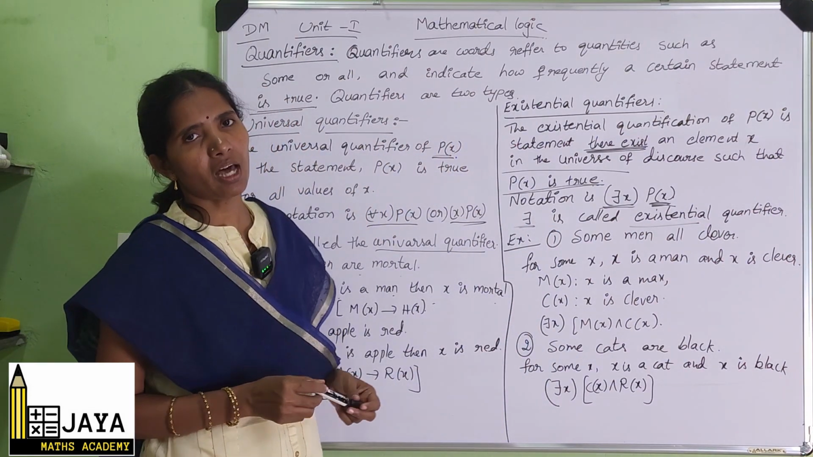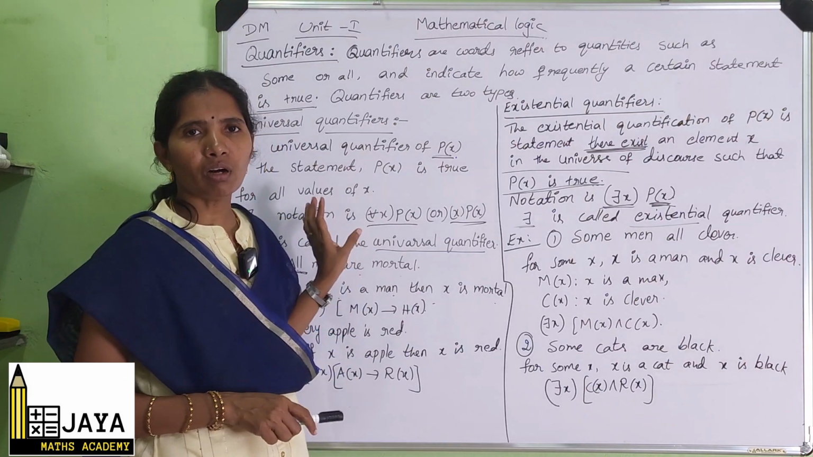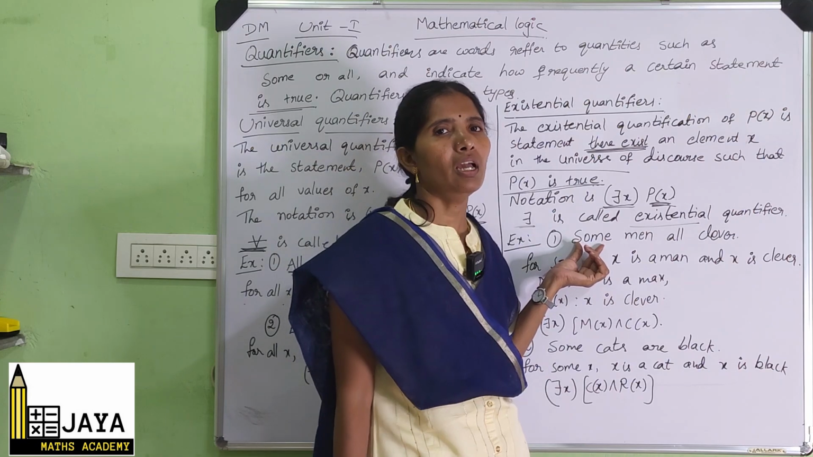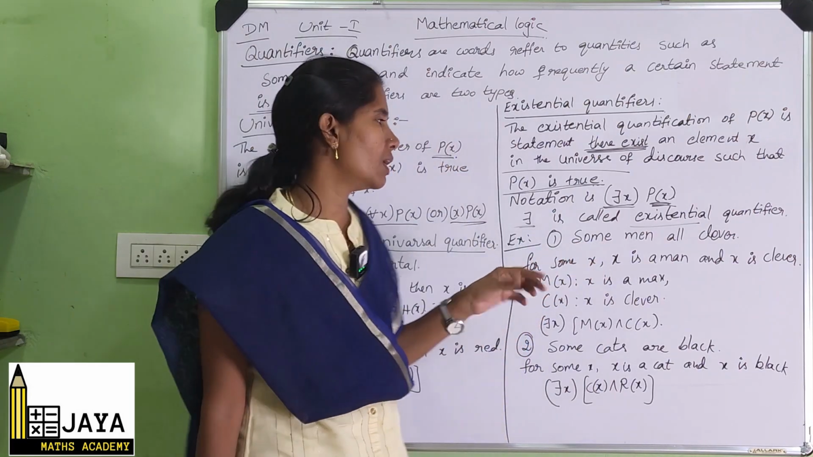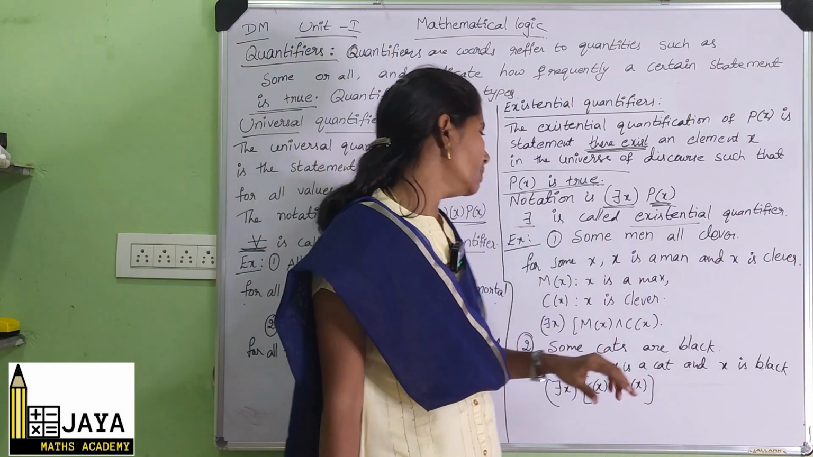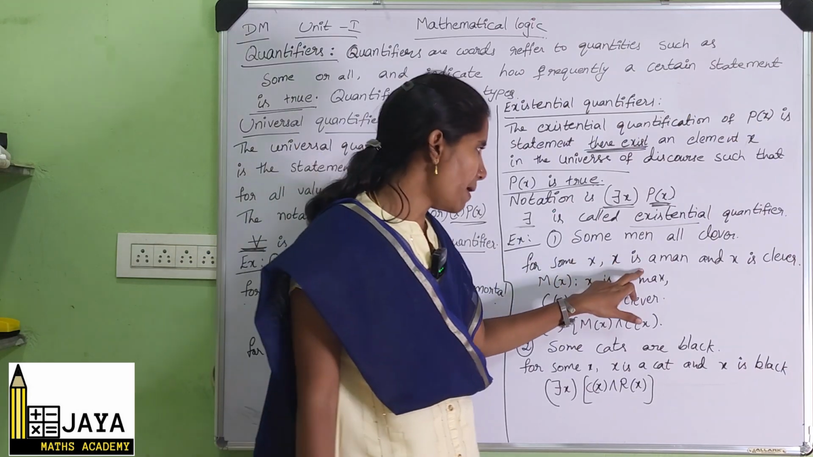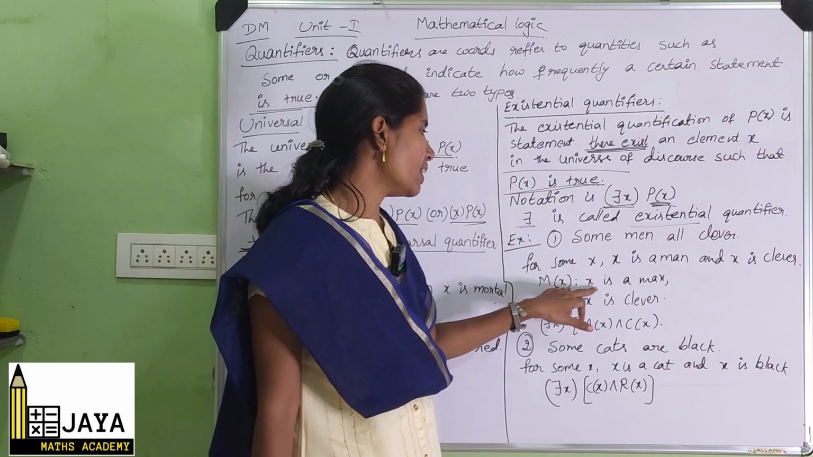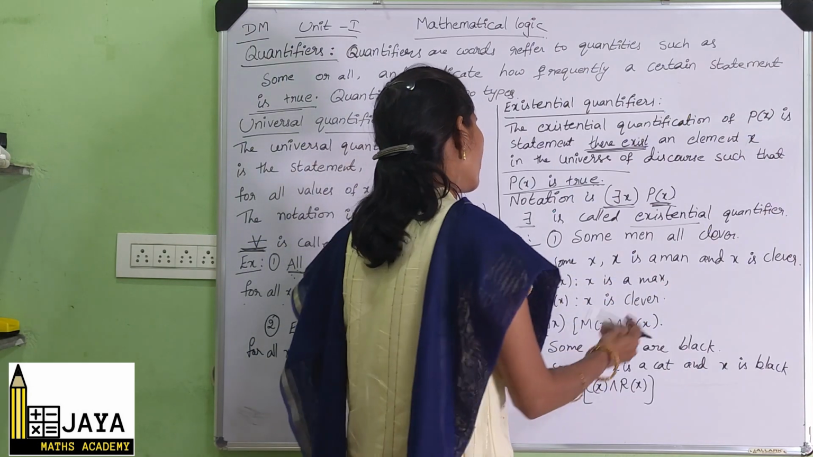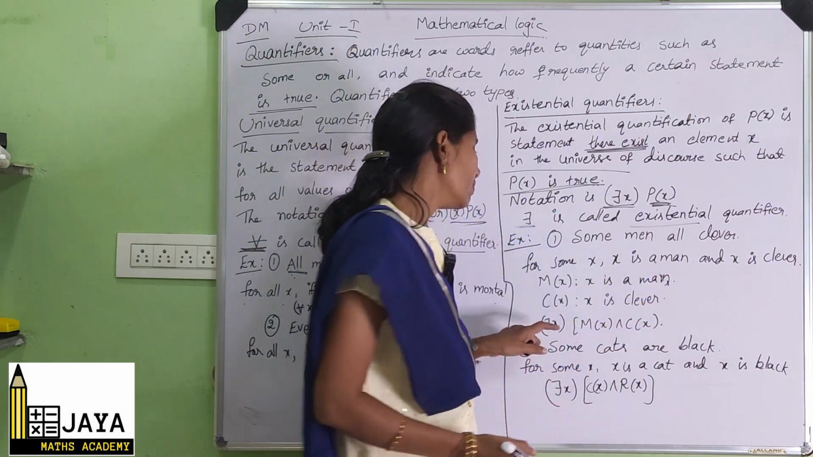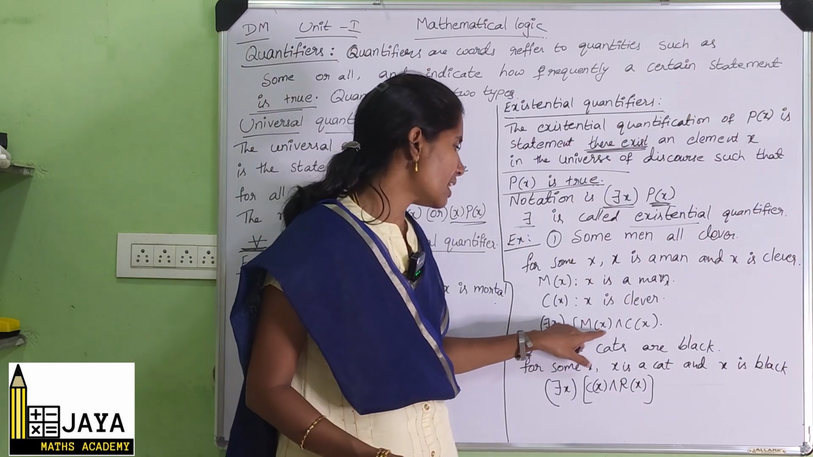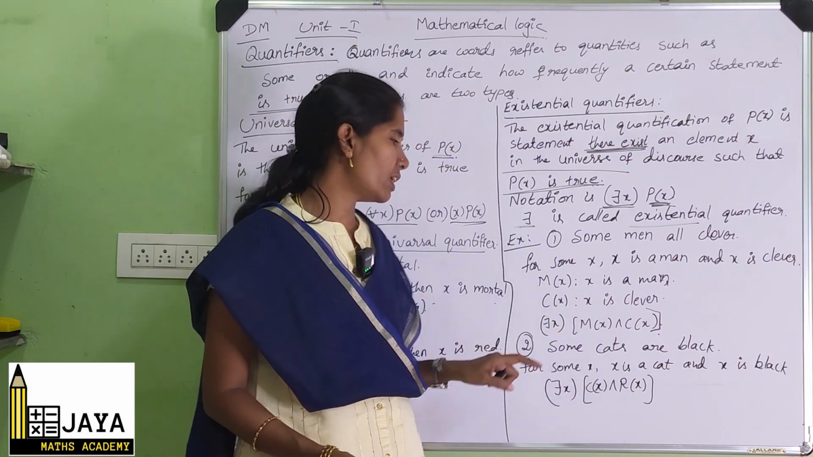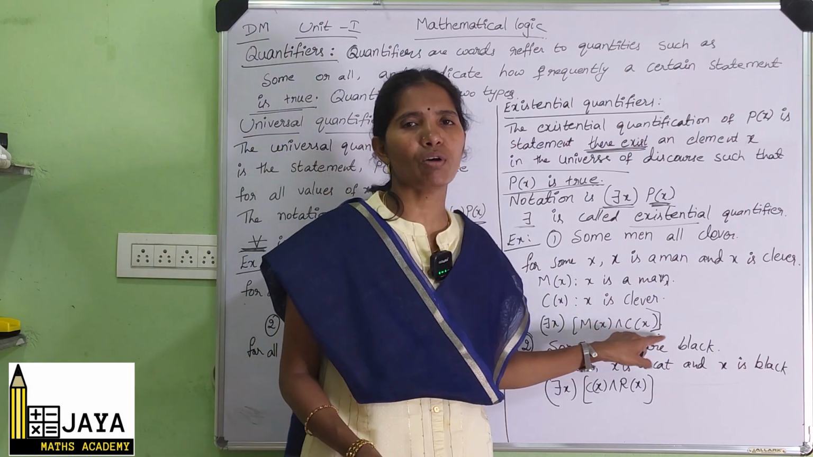Example: some men are clever. If the word all comes, it is universal; if the word some comes, it is the existential quantifier. So some men are clever: for some x, x is a man and x is clever. Here we are writing M of x, x is a man, and C of x, x is clever. So there exists x, M of x and C of x. That is the existential quantifier.